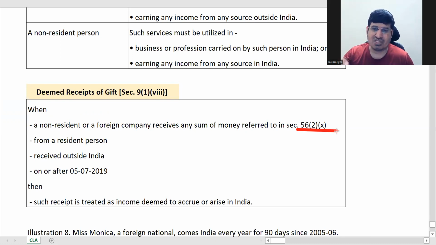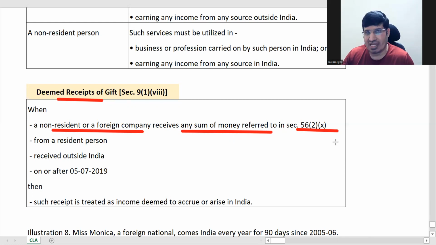Although this section will be dealt with in income from other sources later on, here just remember that deemed receipt of gift is when a non-resident or foreign company is receiving any gift money. What is a gift and all that is a detailed discussion in income from other sources, we will do it there.